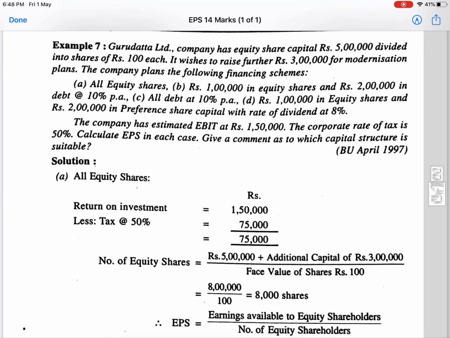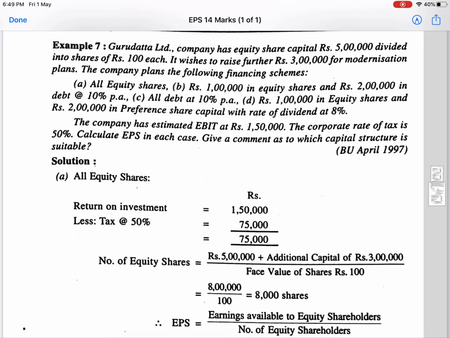Based on earning per share, that is very important. Company as a first plan wants to raise the entire 3 lakhs in the form of equity shares. As a second plan, the company wants to raise 1 lakh in the form of equity shares and rupees 2 lakhs in the form of debts as a requirement of 3 lakhs. In the third plan, all 3 lakhs the company wants to raise in the form of debts at 10% per annum. That means they are going to pay 10% interest per annum on those 3 lakhs.